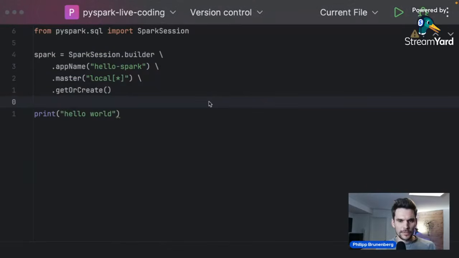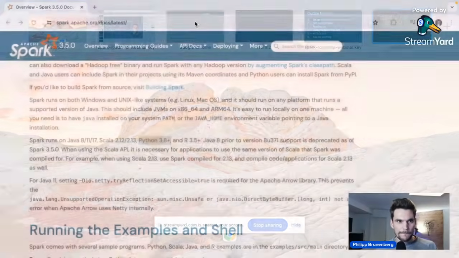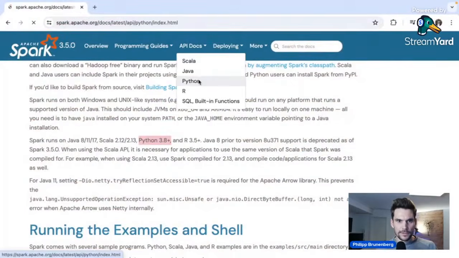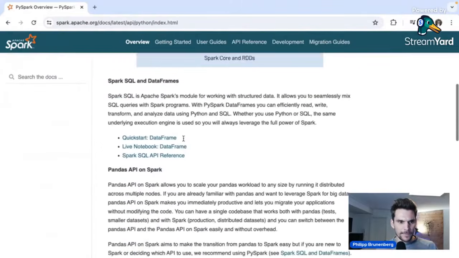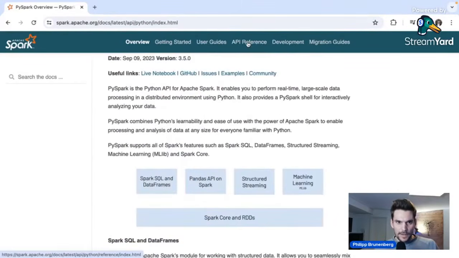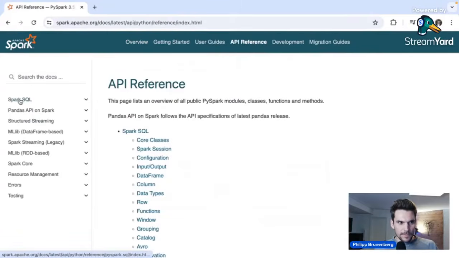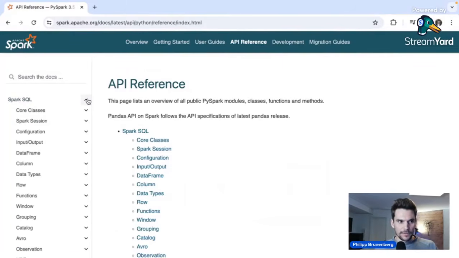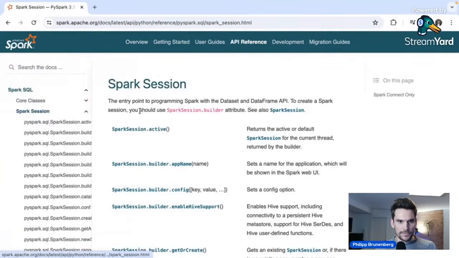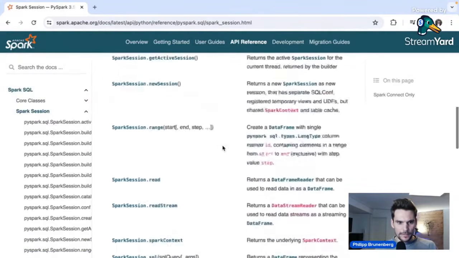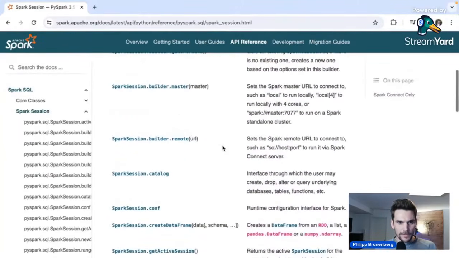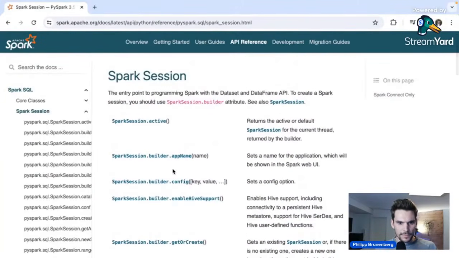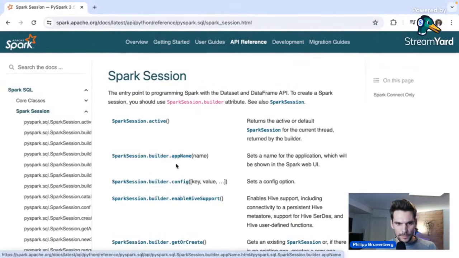All of that, what's happening here, we can also look up in the official documentation. So if I go to the browser and API docs, and we are going to use Python, you can find a lot of valuable information here. And there's also the API reference. And within here, today we are going to use Spark SQL only. And here's also the SparkSession, which we have used just before. And usually you can find some examples here as well. So there is a builder, for example. Let me see. builder.appName, that's what we use, for example, or config.